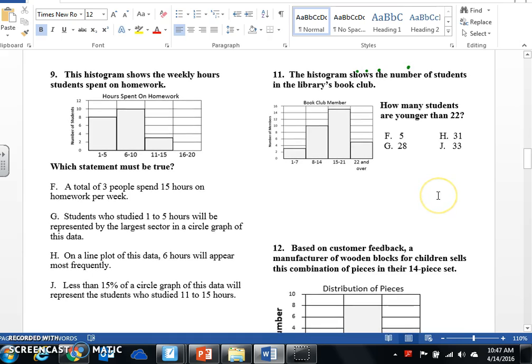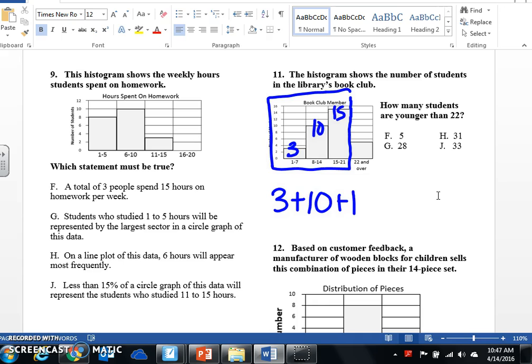All right, the histogram shows the number of students in the library's book club. How many students are younger than 22? So they have to be younger than 22, which means they can't be 22 and older. So they've got to be all these people. So this is 3, this is up to 10, this is up to 15. I just add them up. So 13 plus 15 is 28.